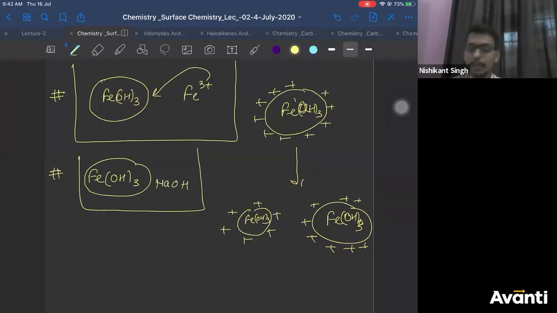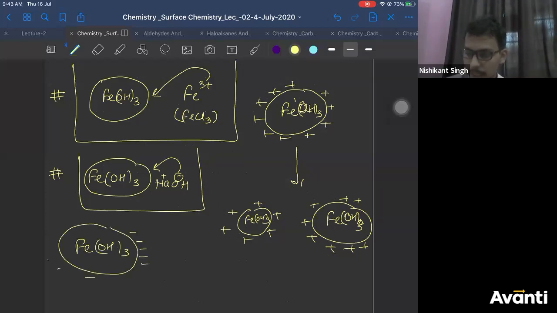If I treat it with NaOH electrolyte instead of FeCl3, here I was using FeCl3 electrolyte, now I am using NaOH electrolyte. What will happen? Which ion will get adsorbed? OH minus ions will get adsorbed. So you will get FeOH3 adsorbing OH minus ions, so it will become negatively charged, right?